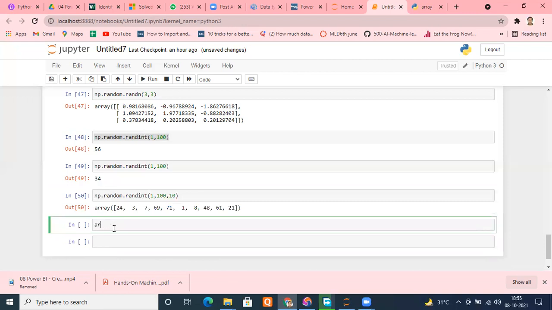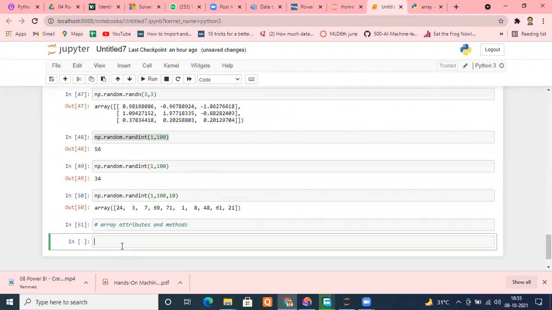Array attributes, let me put a comment. Array attributes and methods, right? Let's come to that. Suppose I create an array known as ARR, and I pass the function np.arange, and you can tell me what it will give me. I'm passing 25. What will it give me? 0 to 24. Yes, a vector from 0 to 24.